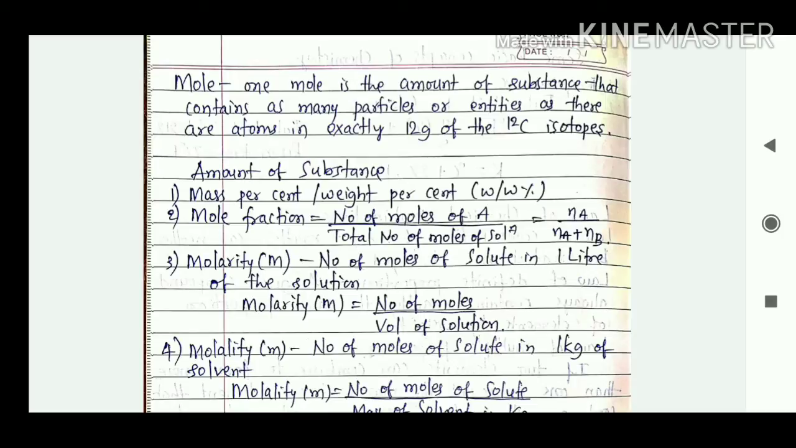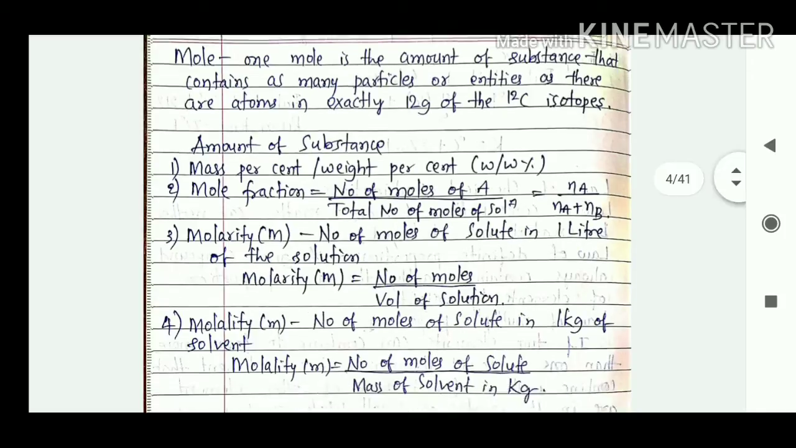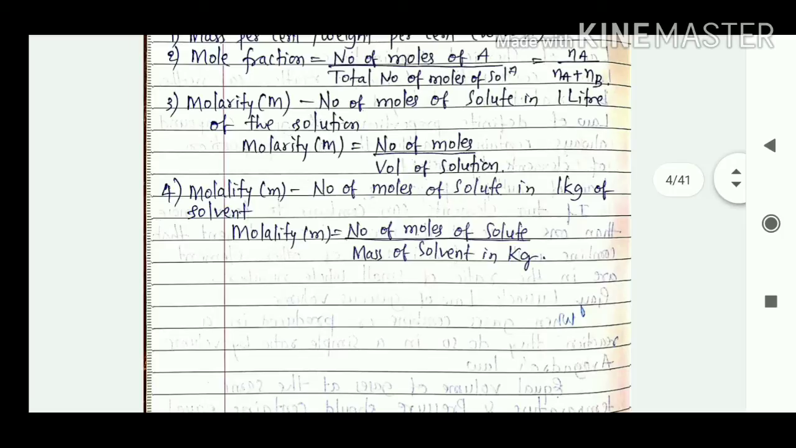Then we have molarity: the number of moles of solute in 1 liter of the solution is known as molarity. So molarity is equal to the number of moles divided by the volume of solution in liters. Then we have molality: the number of moles of solute in 1 kg of the solvent. So molality m is equal to the number of moles of solute divided by the mass of solvent in kg.